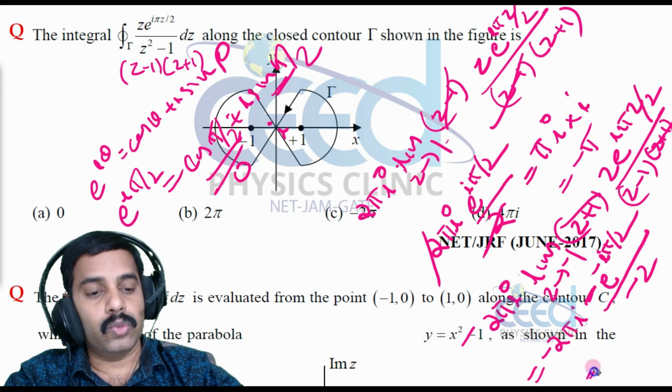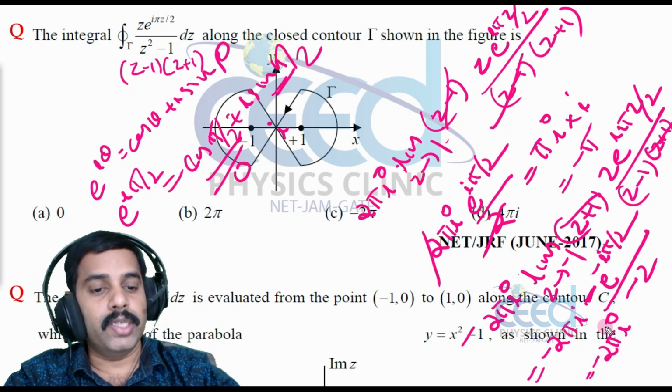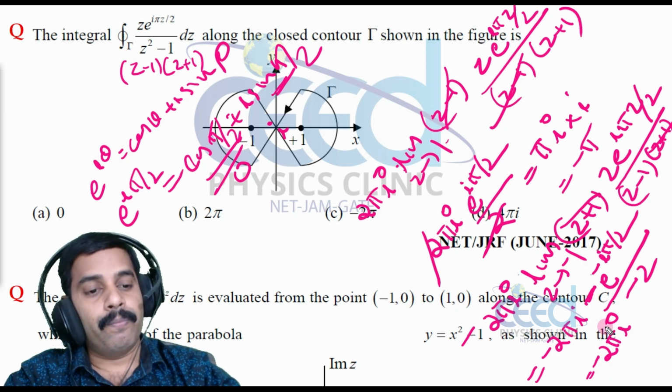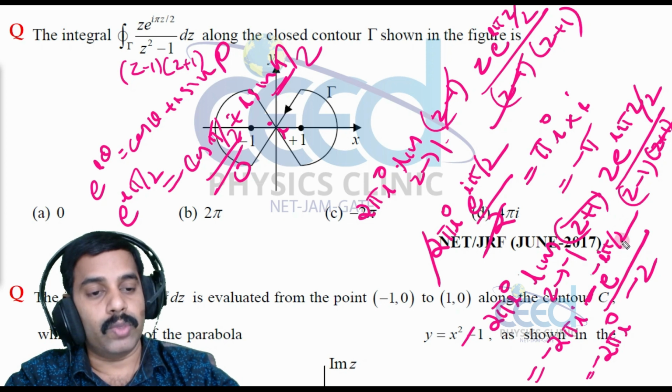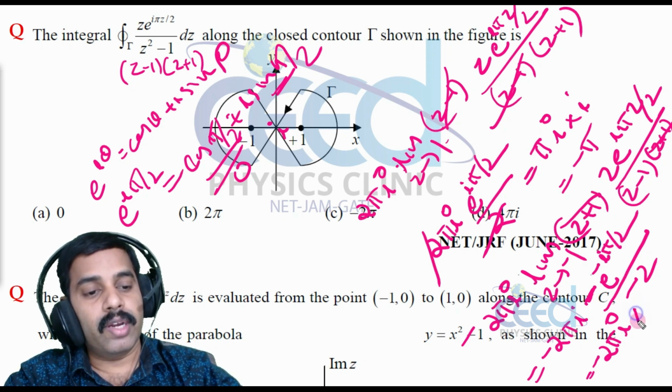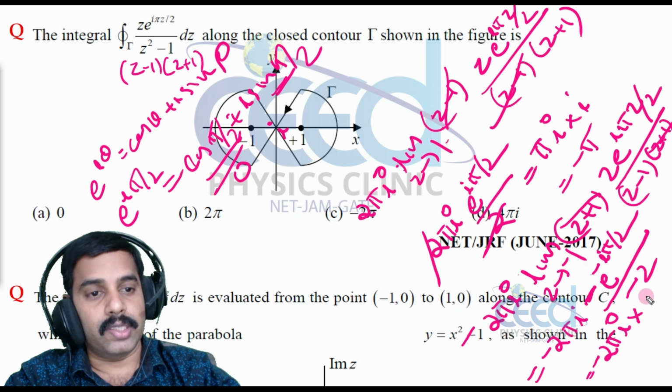So this minus and minus cancel. So minus 2 pi i into, here cos minus pi by 2 plus i sin minus pi by 2, and again there is a minus sign.